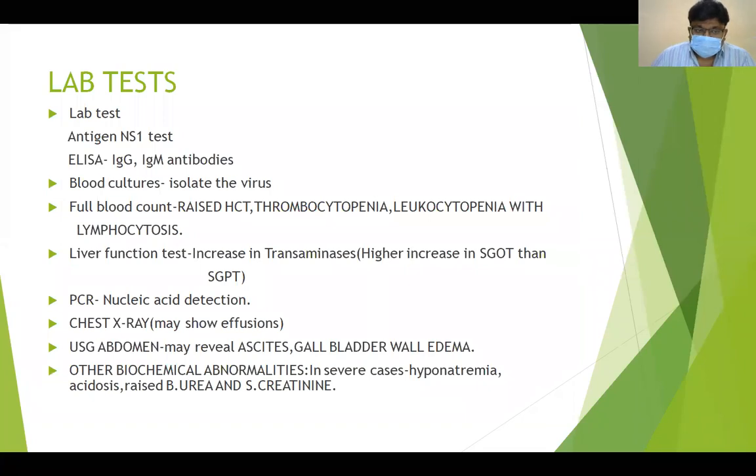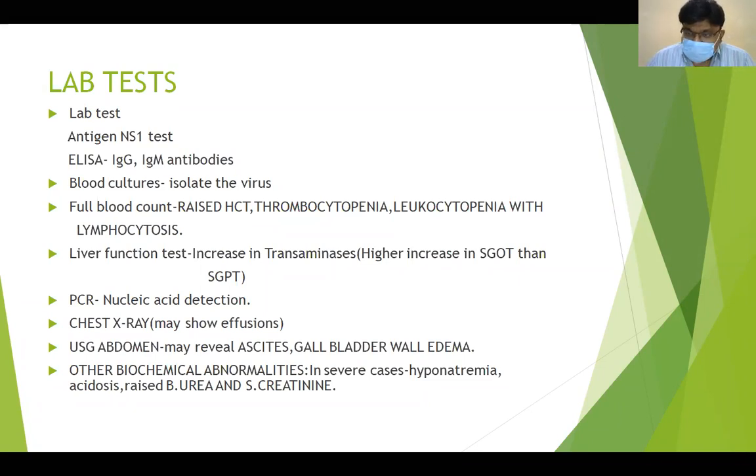The usual lab tests are the antigen test and ELISA with IgG and IgM antibodies. We may ask for blood culture to isolate the virus. The full blood count shows raised hematocrit, thrombocytopenia, and leukocytopenia with lymphocytosis during the febrile phase. Liver function tests show increased liver enzymes during the febrile phase or the shock period.